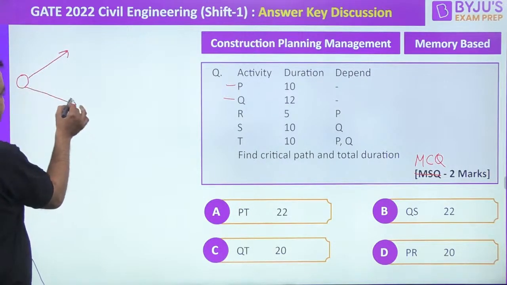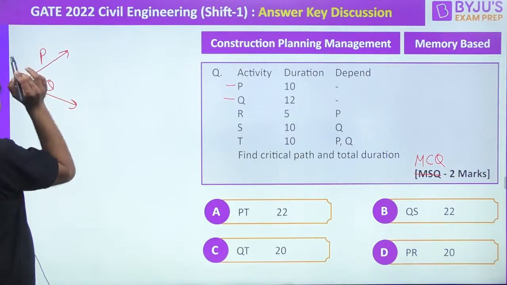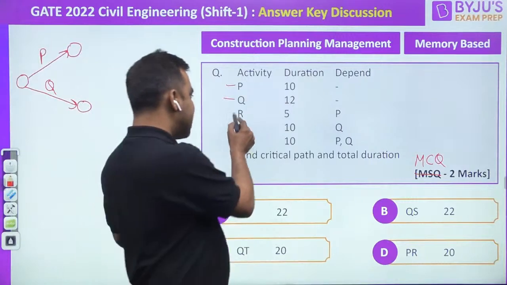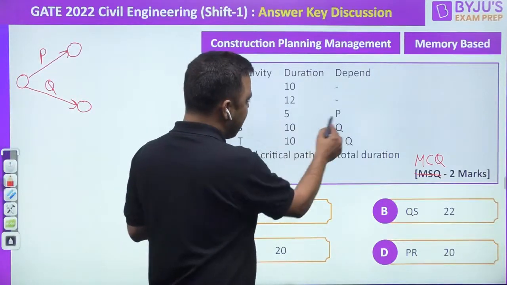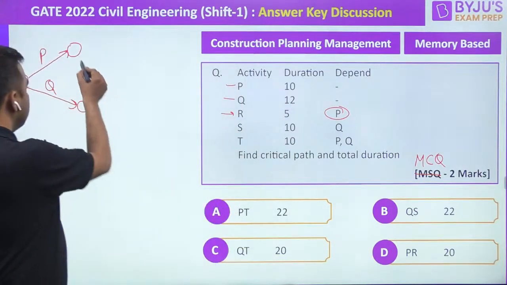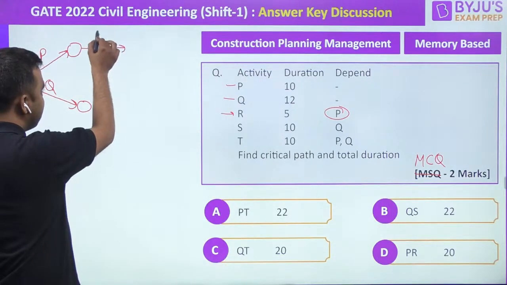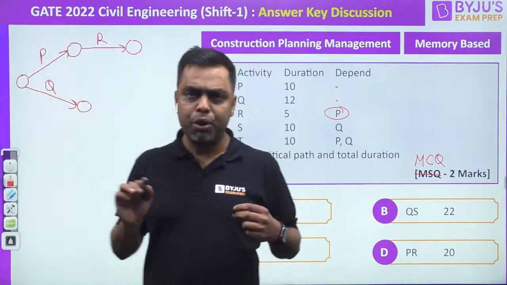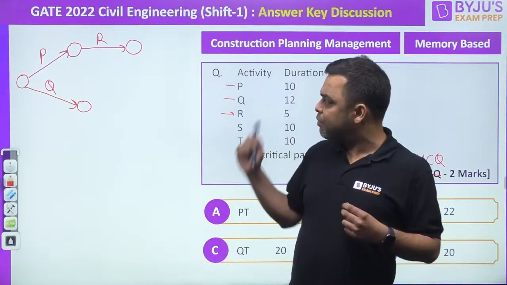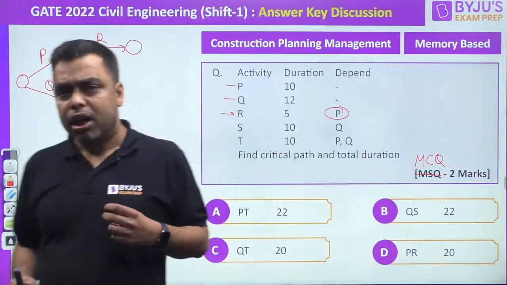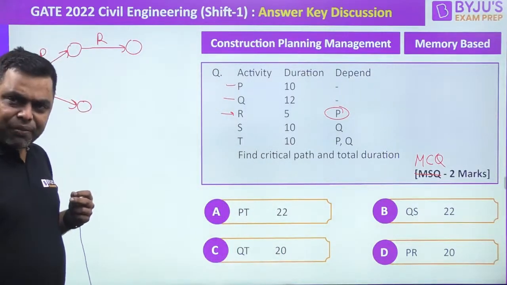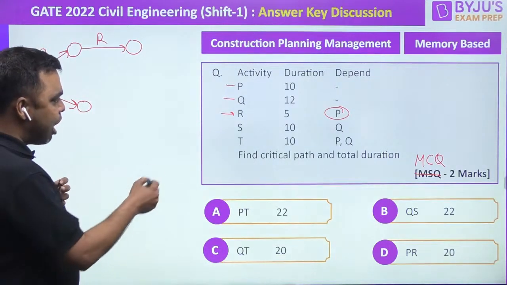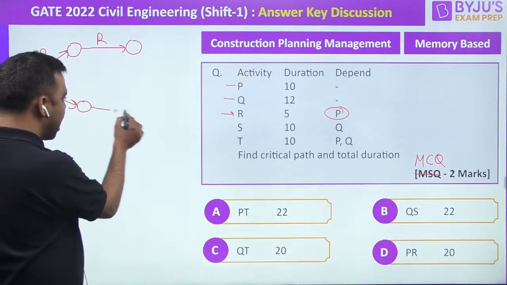Initial activity would be P and initial activity would be Q, right, guys? This was the first step. Thereafter R, and R depends on activity P. So can we draw it like this? Activity R depends on activity P. Yes or no? R depends on P, definitely. So after that, S depends on Q.